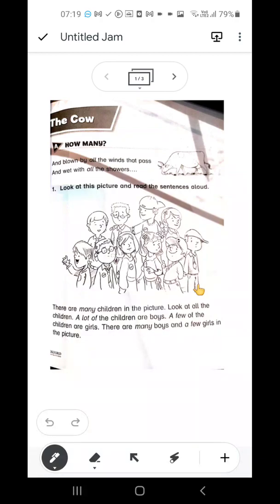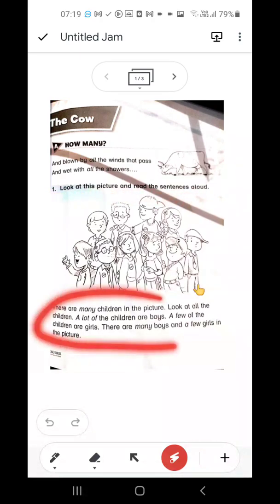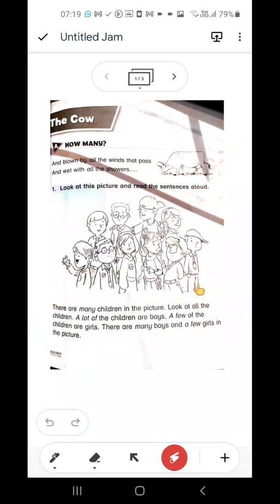Yes, today we'll be doing the activity of the poem The Cow. And as you remember, yesterday we did an activity about apostrophe or the contractions. Today we have another activity. I will tell you later what we call it. But first we will read this question and this text. Then we will talk about the name of the activity.